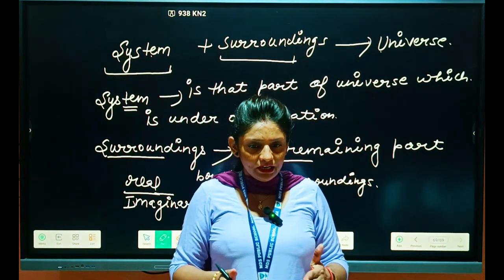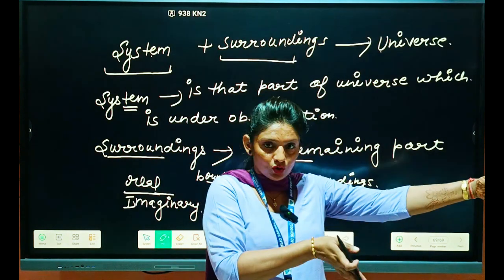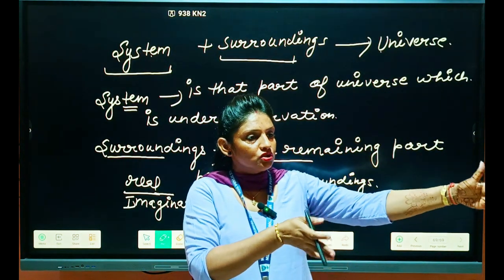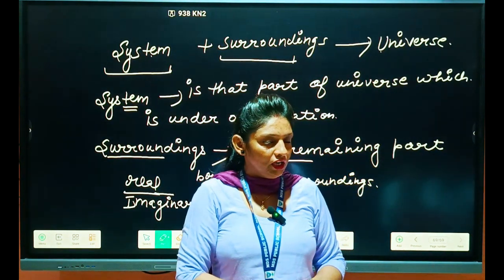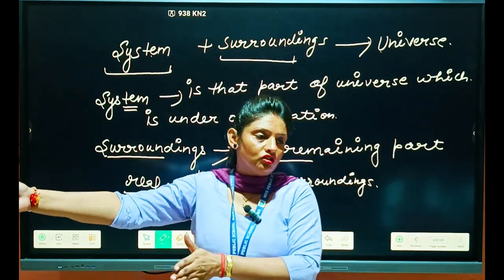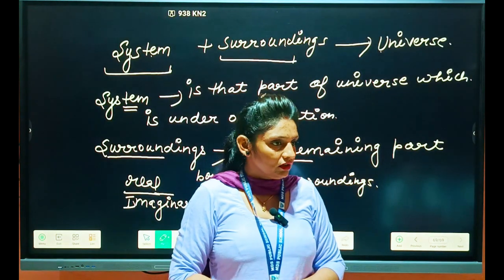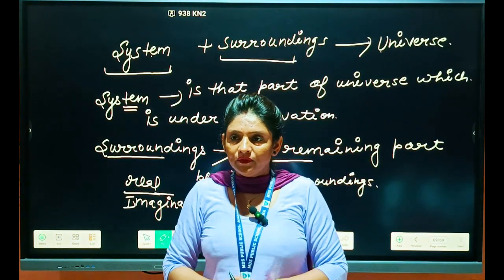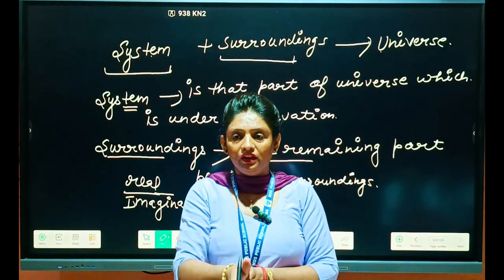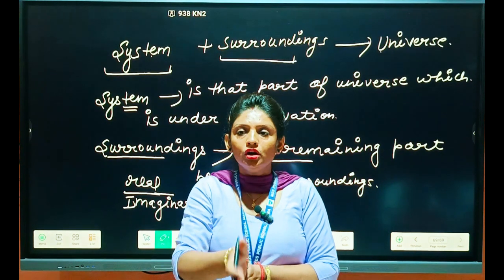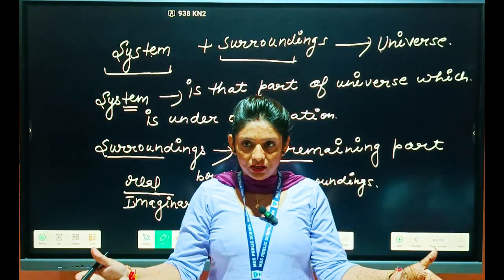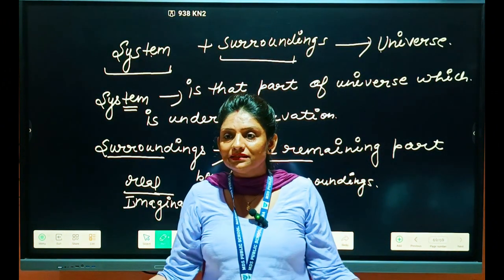How? Students, if in these two rows I ask students of +1 class only to sit, and in the other two rows I ask students of 12th class only to sit, clear or not? Here I am not drawing any real line between them, but there is a separation, and this separation is an imaginary line.